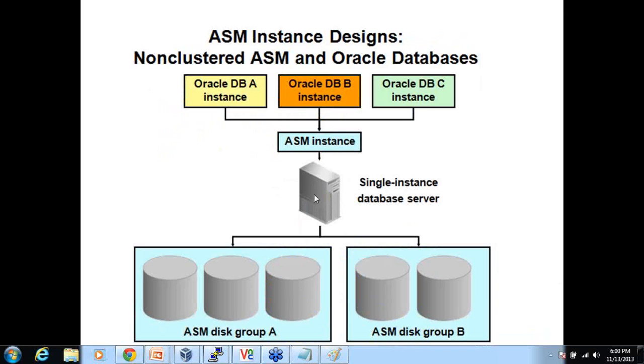So I can have a single ASM instance running, using which I will create disk group 1, disk group 2 like this, selecting multiple disks in them. A disk group is nothing but a D drive or E drive, I can say in Windows, or disk 1 or disk 2. Here I am calling them group A and group B. That's all, right? I can keep multiple databases' data in those disks.